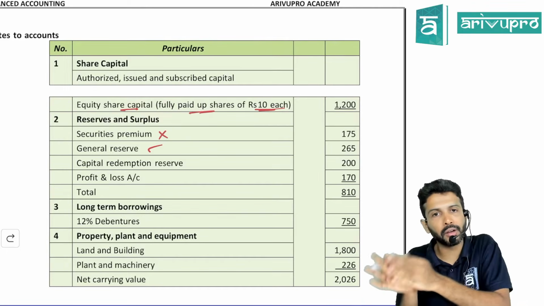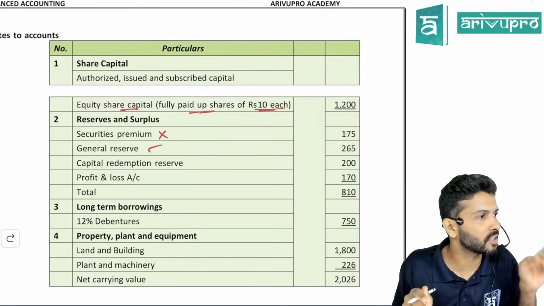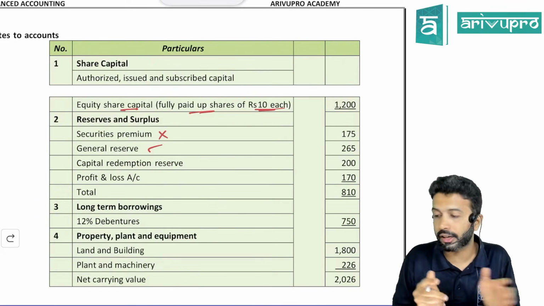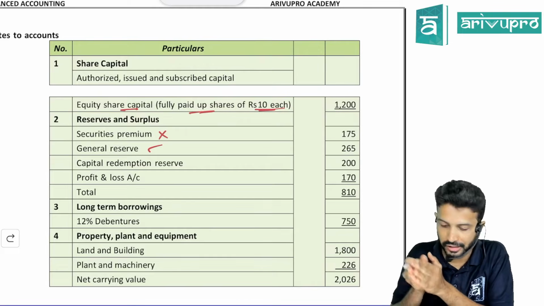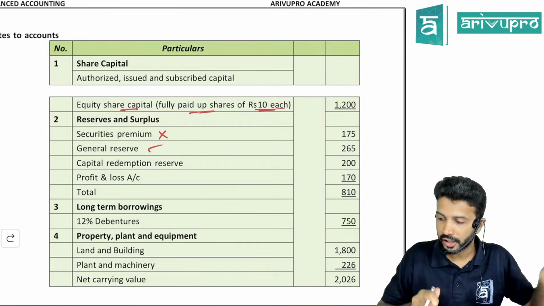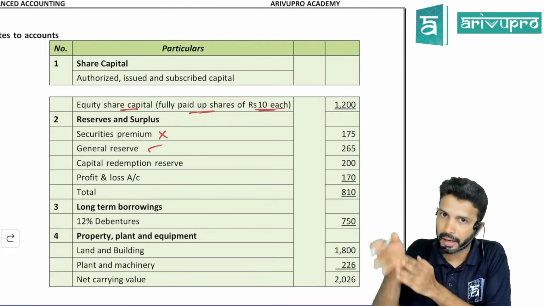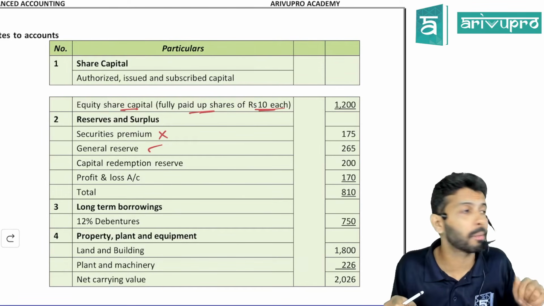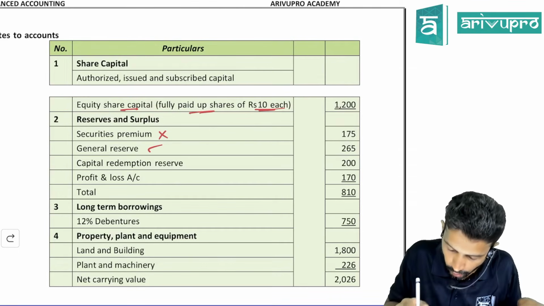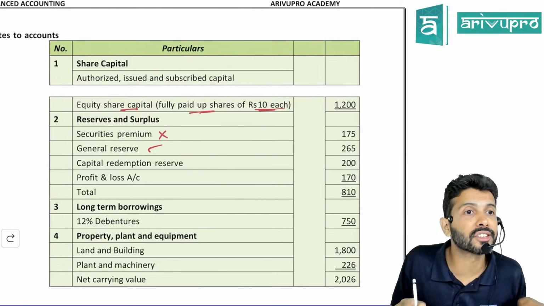So for both buyback of equity shares and redemption of preference shares, the CRR concept is the same. Just because CRR is already created does not mean we will not create CRR. This CRR is for the old buyback or old redemption. If you are doing any new redemption or buyback now, again the CRR for that particular buyback or redemption has to be created.